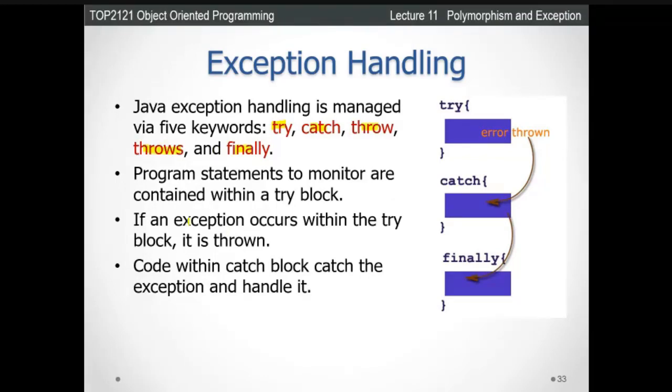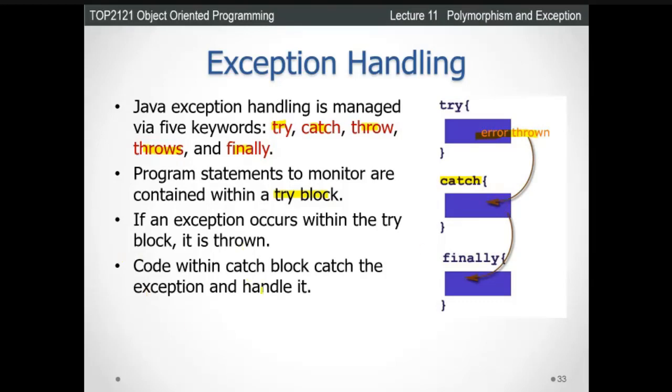The program statements to monitor are contained within a try block. The try block will check the program, so if any problem comes, we can catch it through the catch block, which will get the message.